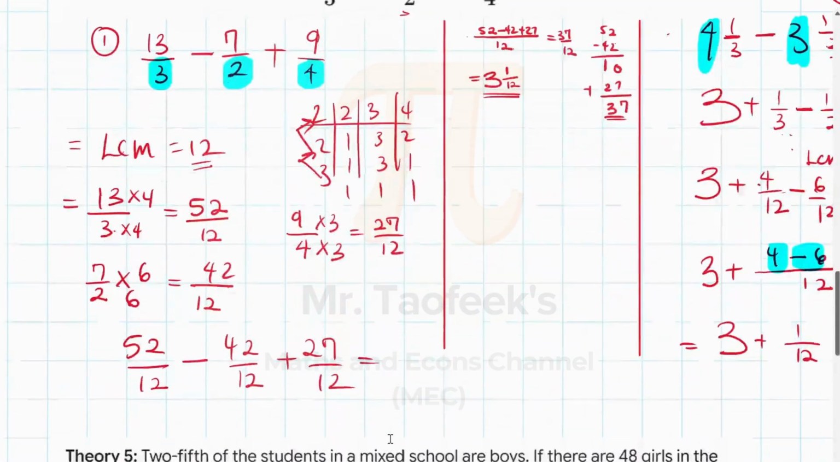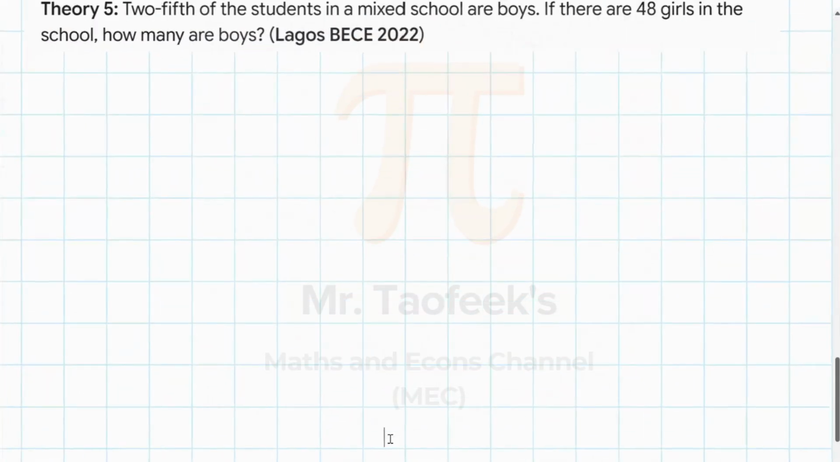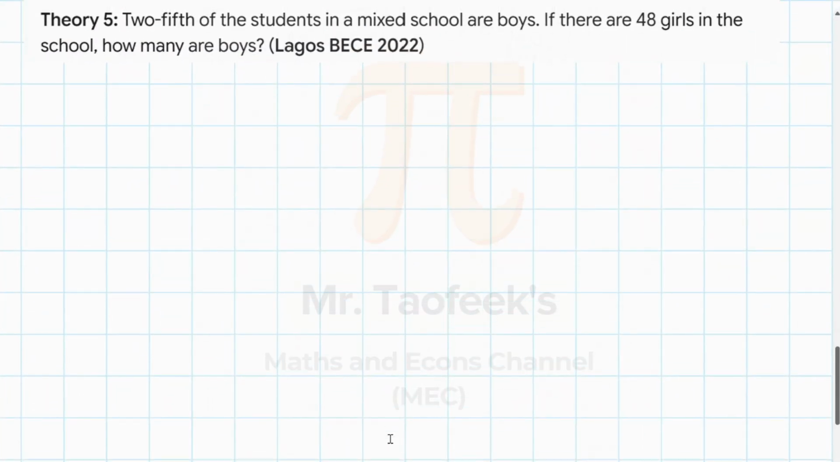And now we're moving on to the very last question of these exam preparation questions. Now, this question is a worded question. It says 2/5 of students in the mixed school are boys. If there are 48 girls in the school, how many are boys? A very simple question. With worded questions in maths, one of the first things you want to do is to write out the key information and then think about what you need to do to get the answer.